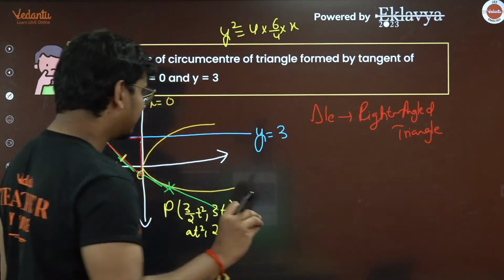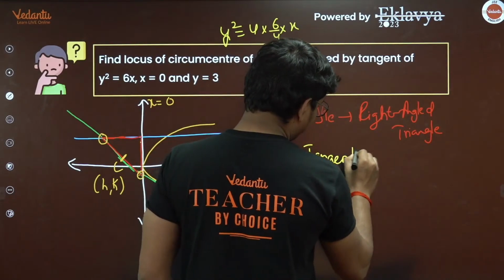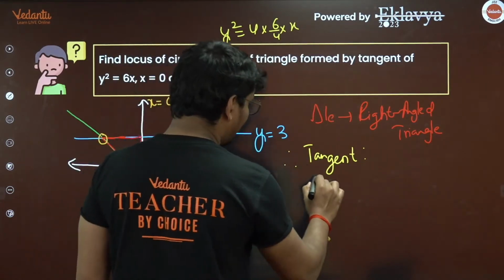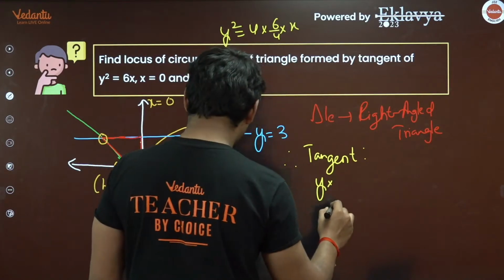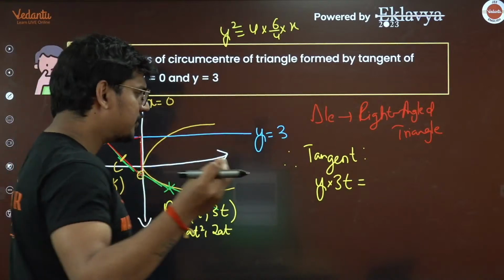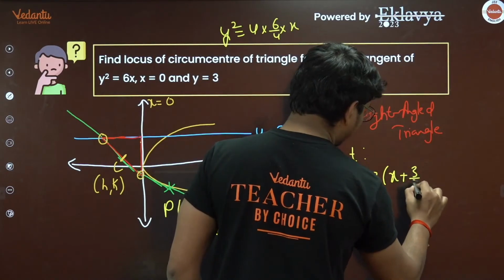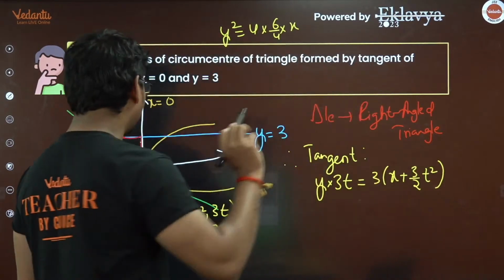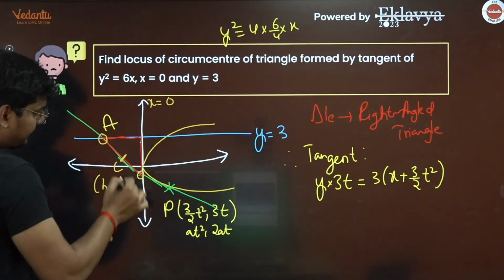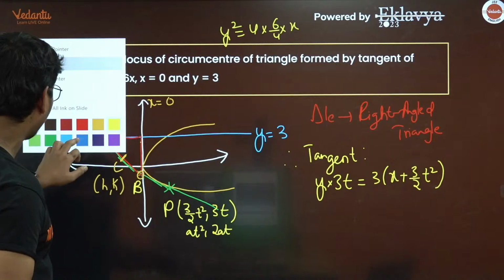Now find the equation of the tangent in parametric form. The equation of the tangent is y into y1, where y1 is 3t, so 3t y is equal to 6x, which becomes 3 into (x plus x1), where x1 is 3 by 2 t². So this is the equation of the tangent, my dear friends. Now let us suppose this point is A and this point is B. We need to find C, which is the midpoint of A and B.